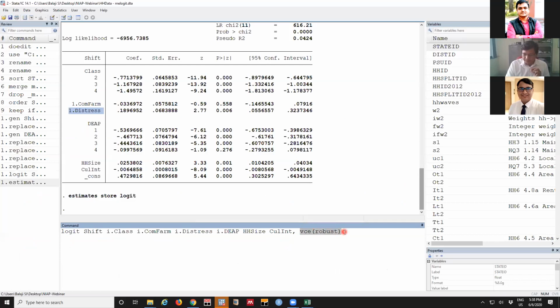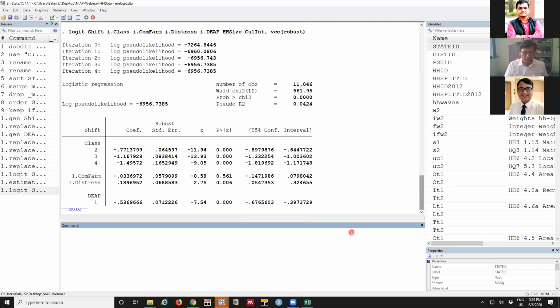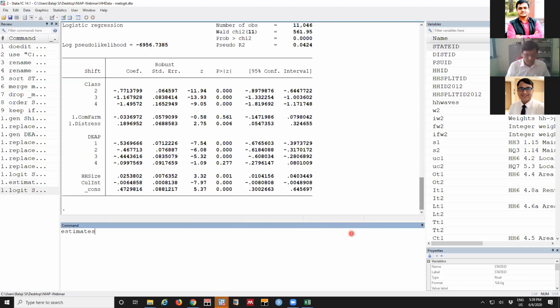Here by typing this VCE, this VCE is for variance and covariance structure. This robust is for what we are using, like we already saw there may be group specific characters. So people who are living in an irrigated environment, even if he is distressed, his decision may be a little different. He may be thinking we will stay longer, then we will go for some other occupation. So we wanted to control those characteristics. In that case, what we can do is go for the robust option. Logit R. R is for robust.